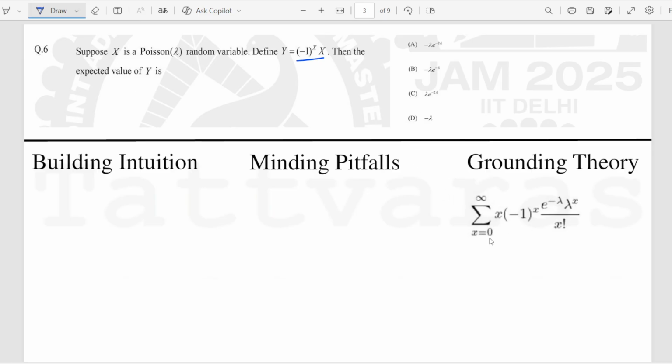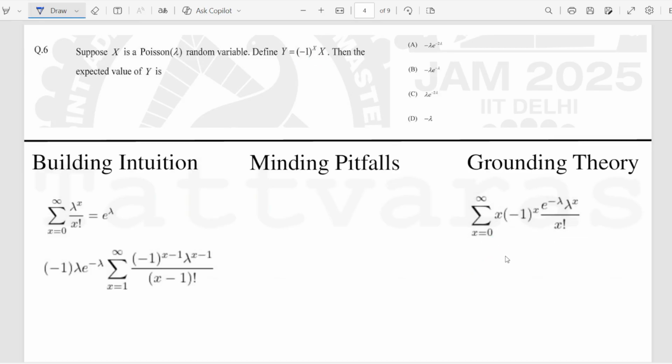Now, this would very well translate to this because this part is captured over here, and this is the PMF, probability mass function part for each of the point 0 to infinity, and there is a summation. Looks complicated, but if we inspect closely, now this thing we must know that e to the power lambda can be expressed as this summation.